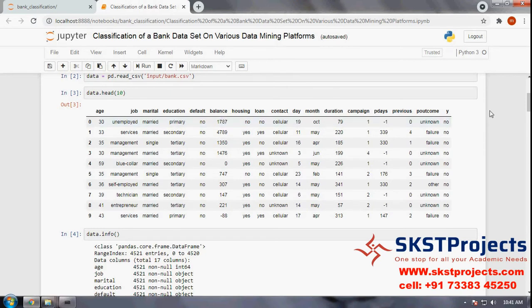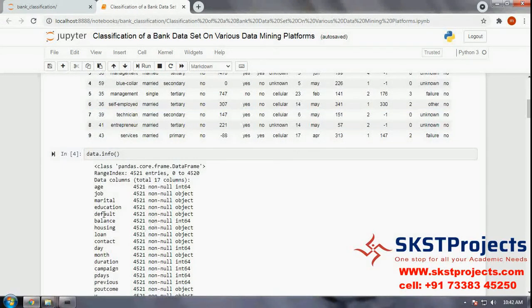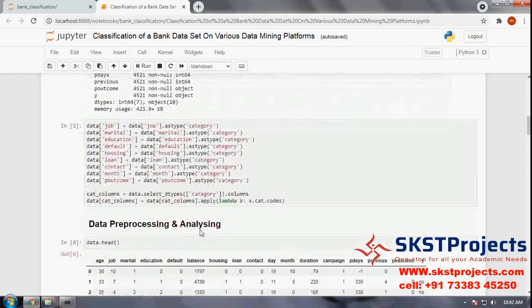These are the features, and the last one is the target. For this person, no means he will never accept the loan proposal. Some persons are there, and for them our target is yes. This is the concept. This is the basic information: column names, counts, null values, range, data types.